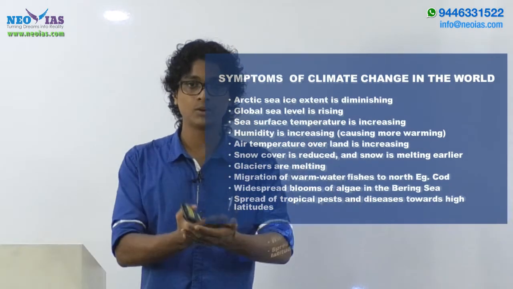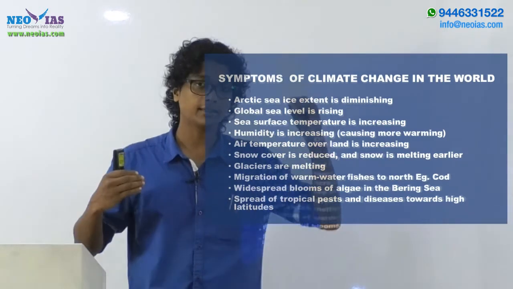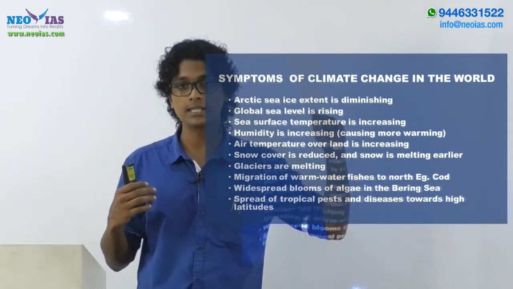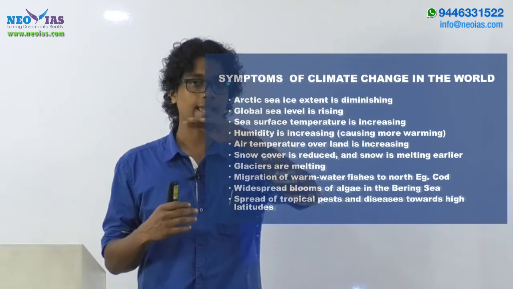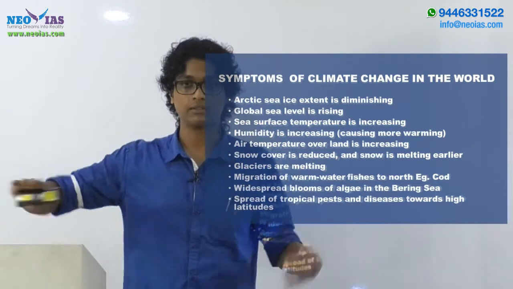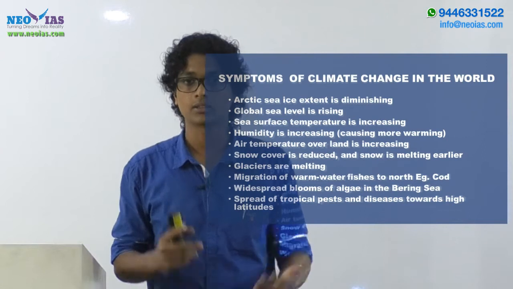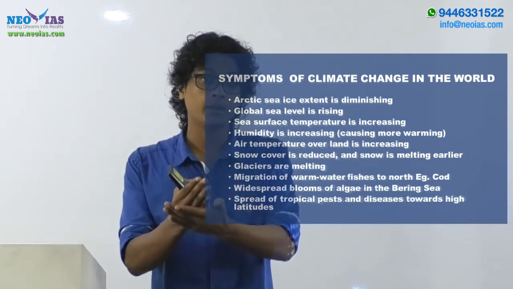Normally we know what the ocean's temperature would be, and if we are seeing an accelerated increase in the sea surface temperature as well as in the air temperature above the oceans, this can contribute to various other weather events. For example, the recent hurricane event in the Gulf of Mexico region is seen as an impact of climate change.